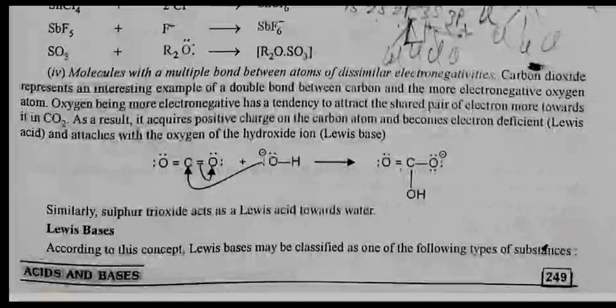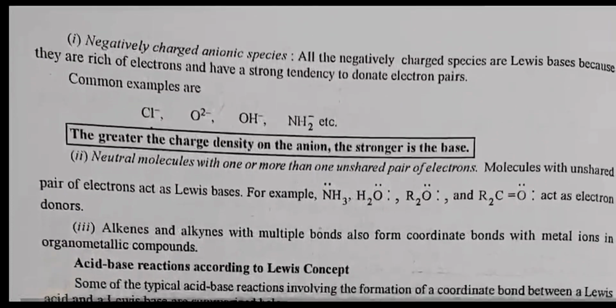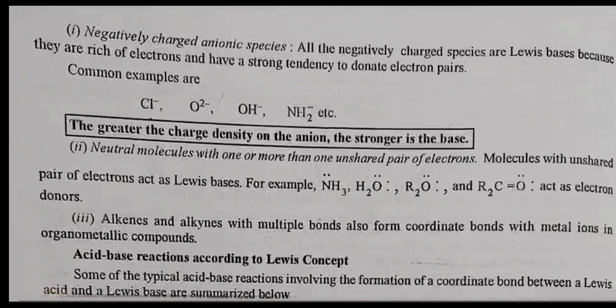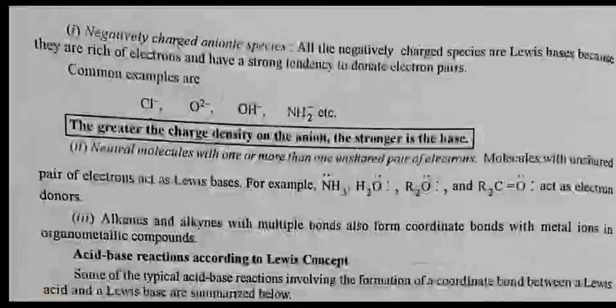Lewis bases. According to this concept, Lewis bases may be classified as one of the following types of substance. First, negatively charged anionic species. All the negatively charged species are Lewis bases because they are rich in electrons and have a strong tendency to donate electron pairs. Common examples are Cl-, O2-, OH-, NH2-, etc. The greater the charge density on the anion, the stronger is the base.